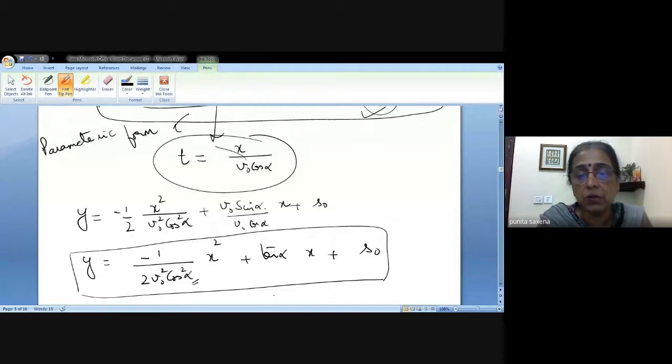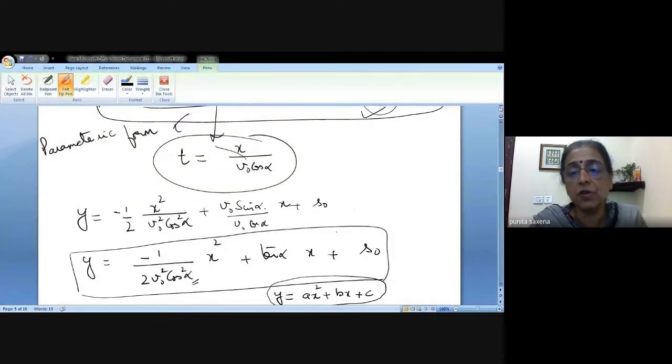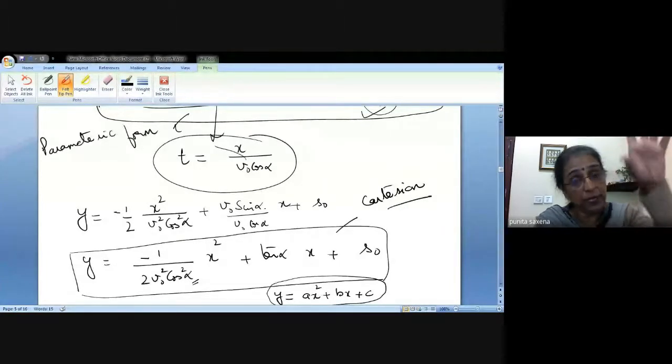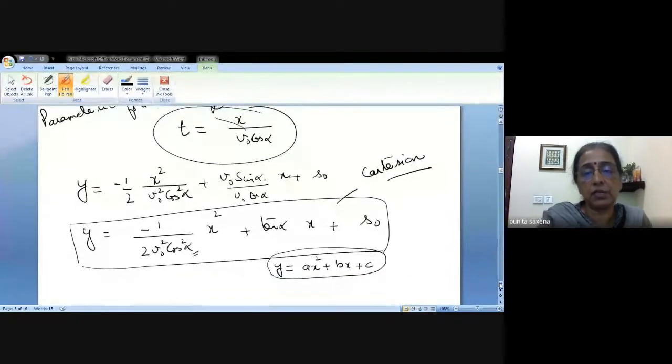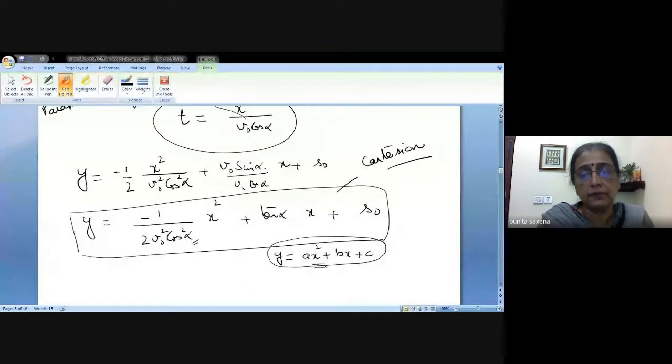So isn't your equation same as y equal to ax square plus bx plus c? This is your Cartesian equation of the projectile. So we have obtained all the three, the vector, the parametric, and the Cartesian. Now, if you compare it with the general equation, something like this, then your A is this constant, right? This is your A.